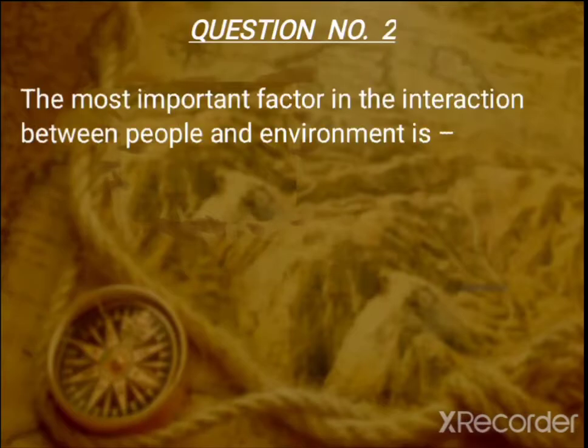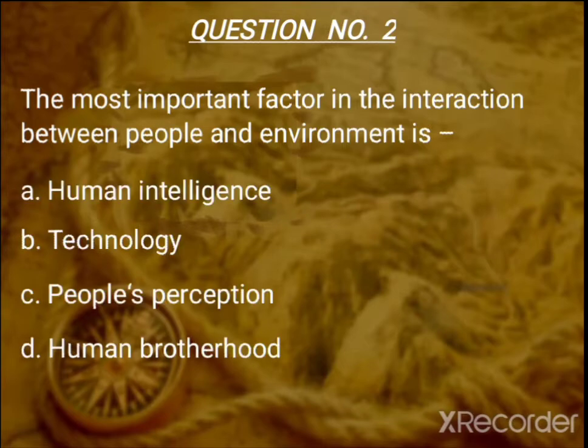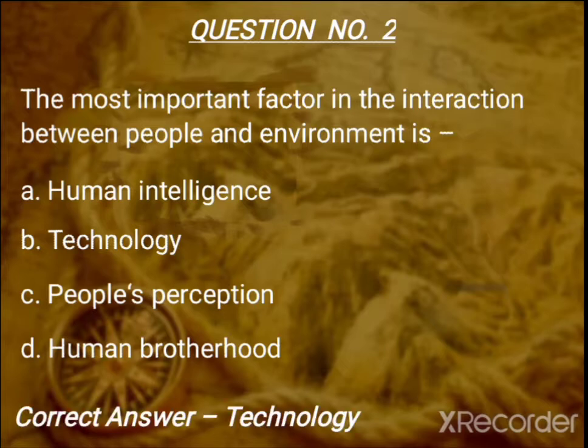Question number 2. The most important factor in the interaction between people and environment is, the options are human intelligence, technology, people's perception, human brotherhood, and the correct answer is technology.